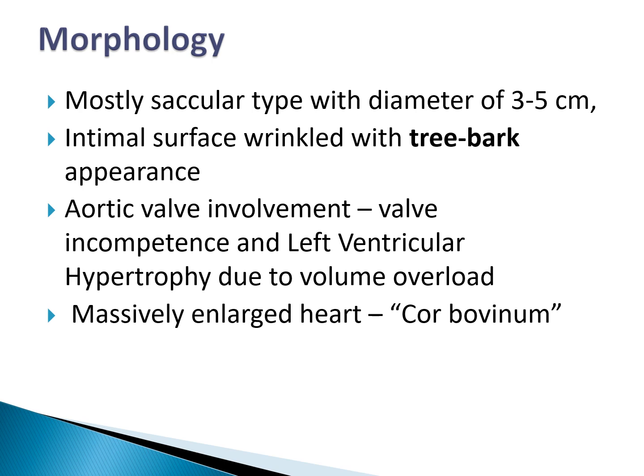In cases where there is aortic valve involvement, there will be stretching and rolling of valve leaflets leading to valve incompetence and left ventricular hypertrophy due to volume overload. So these patients have a massively enlarged heart, three times the normal weight, and that is why it is called cor bovinum, the heart of the cow.